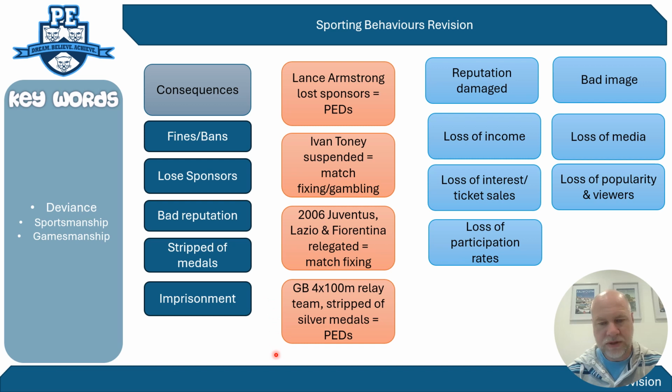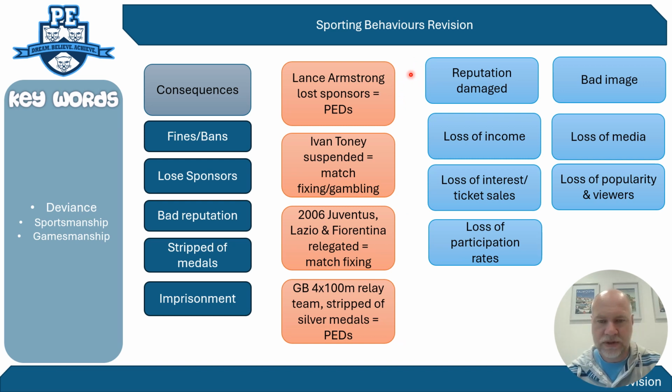And another more recent one, in the 2020 Tokyo Olympics, the GB 4x100 relay team were stripped of their silver medals because one of the runners had taken performance-enhancing drugs. So you can see the consequences of the deviance, and make sure you know at least one of the examples. I've given you 4 good examples that you can use.